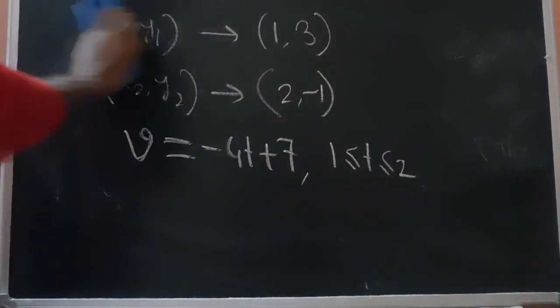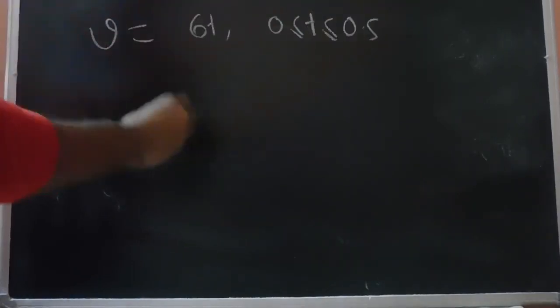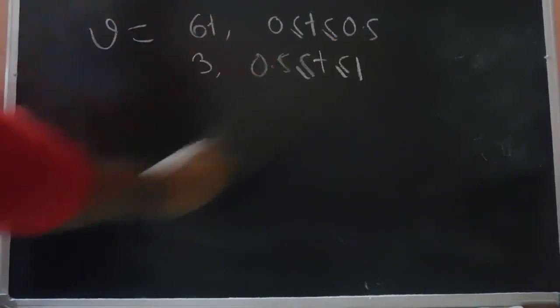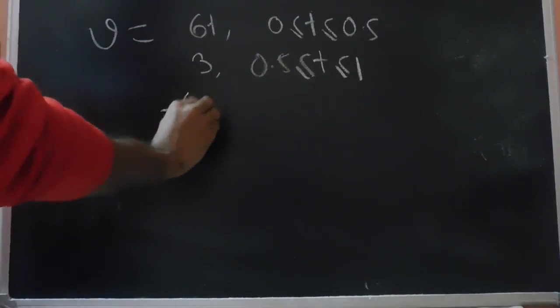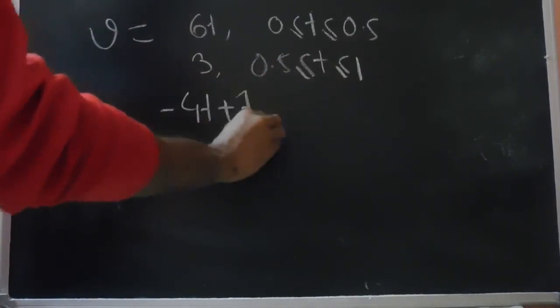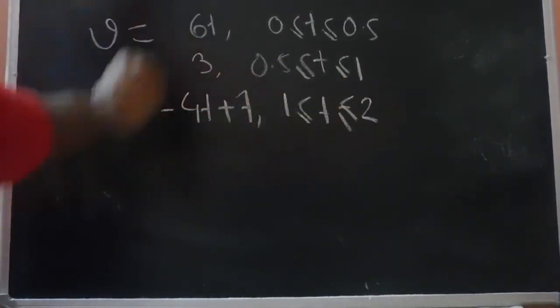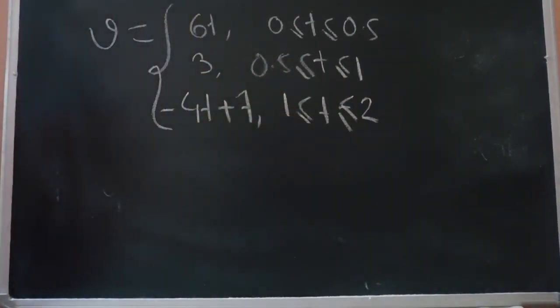So let's segregate and write it down. The velocity is 6t from 0 to 0.5. Then this is 3 from 0.5 to 1, and -4t plus 7 from 1 to 2. This is the velocity equation.